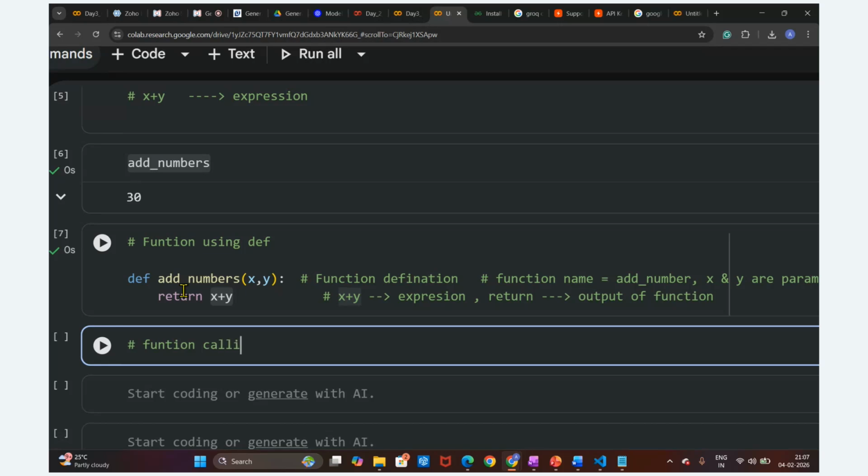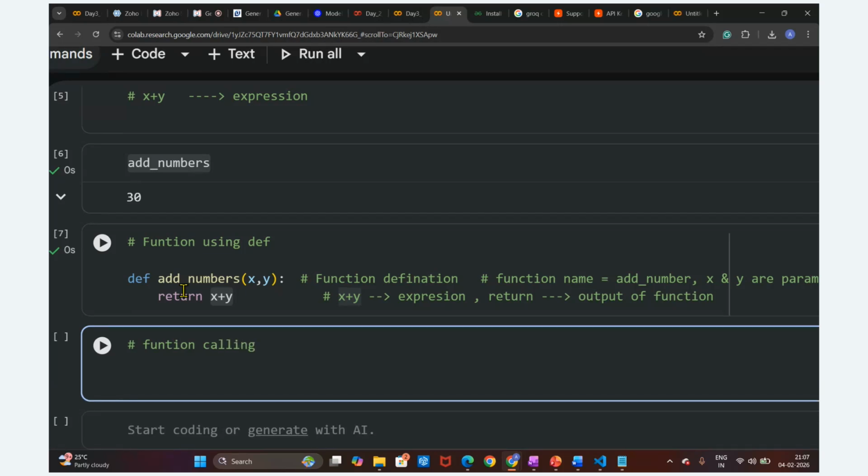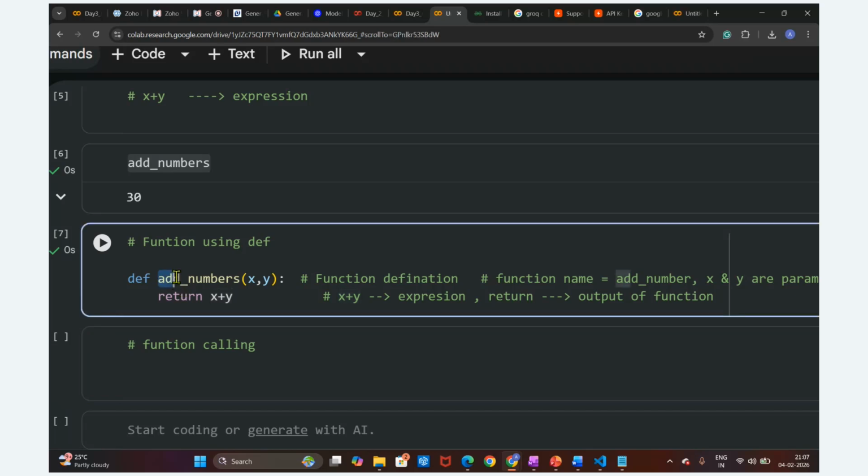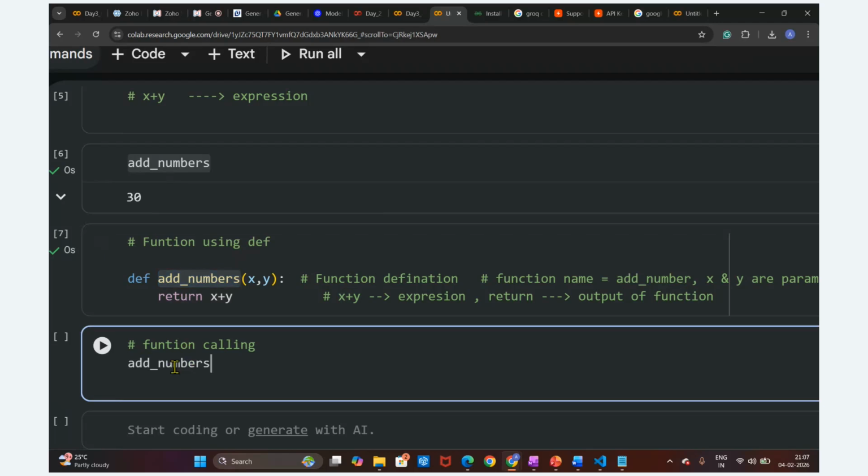Okay, this is the function calling. How are we going to call the function? By the identifier. What is the identifier here? The identifier is nothing but the function name. What is the function name? add_number is the function name. Okay, this is the identifier.